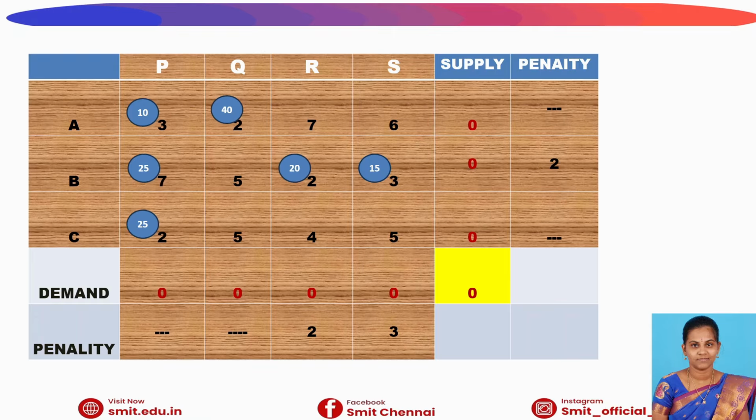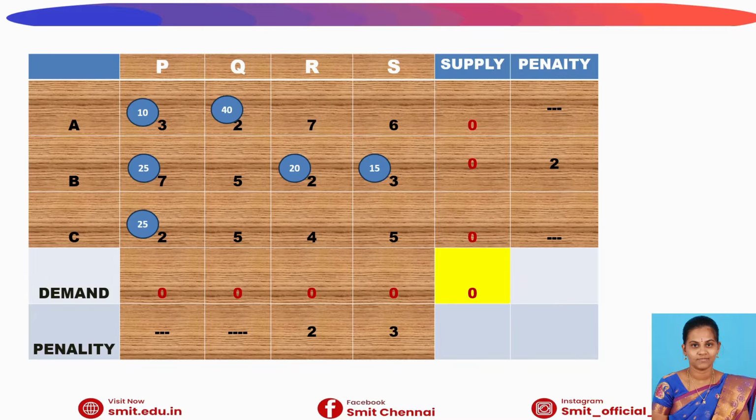Now let us see the allocations I have made so far. In the first row, the AP cell is allocated 10 and the AQ cell is allocated 40. BP is allocated 25, BR is allocated 20, BS is allocated 15, CP is allocated 25, and CQ is not allocated.